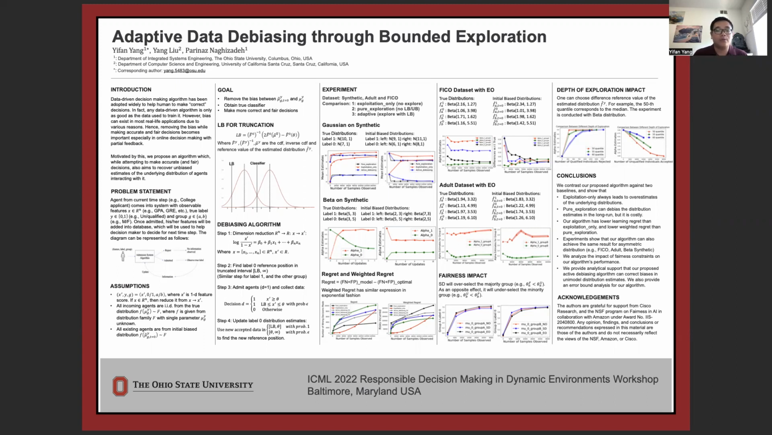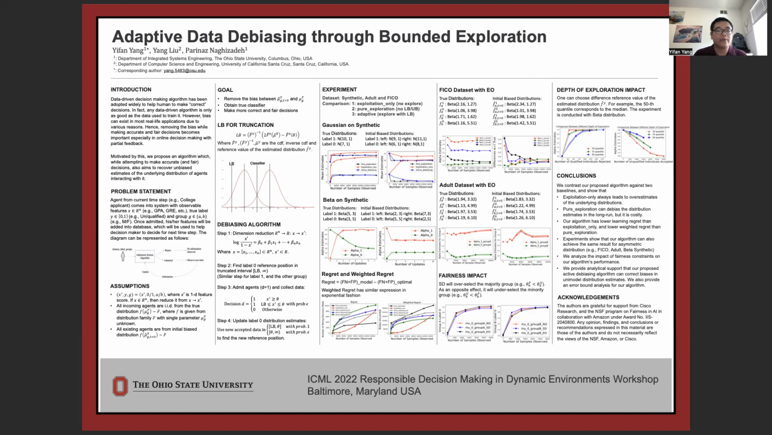We assume the observable feature is one dimension, and the label and protected attributes are binary. If the feature has higher dimensions, a dimension reduction method will be performed. We also assume that all incoming agents are IID from the true distribution with a single unknown parameter. The initial existing agents are from a biased distribution. Our goal is to remove that bias to obtain the true classifier and to make more correct and fair decisions.